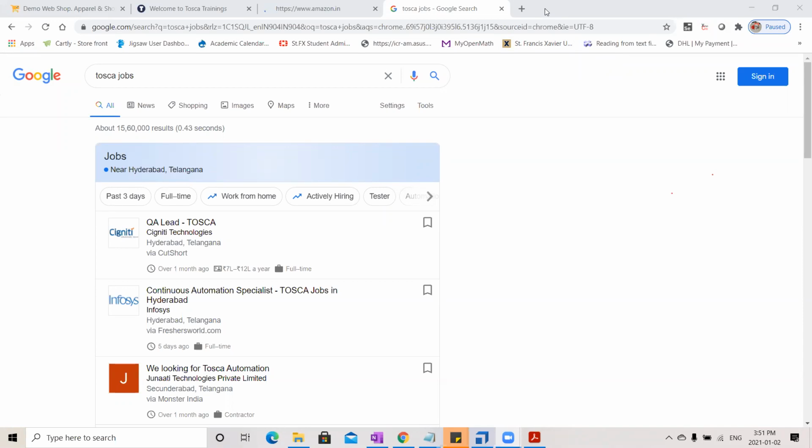He got trained in Tosca from September till October end, attended the interview, cleared it recently in December, and got placed. Earlier his package was around 4 or 4.5, and he worked in a BPS domain, not even IT. After completing the training, he got a package of 10 lakhs.